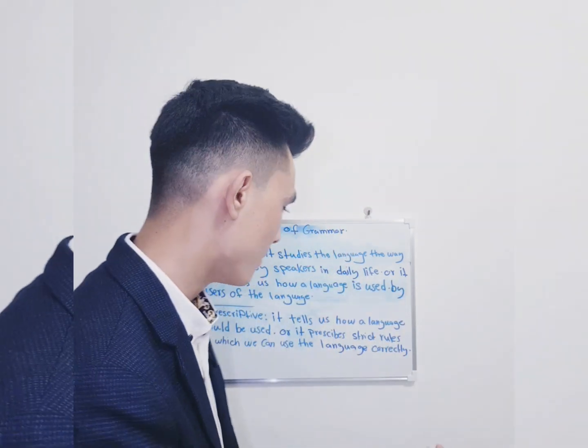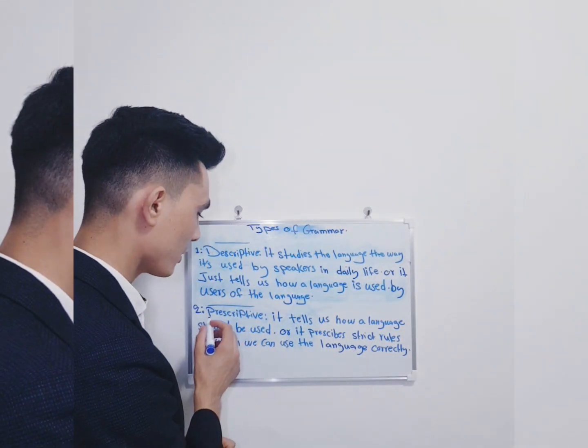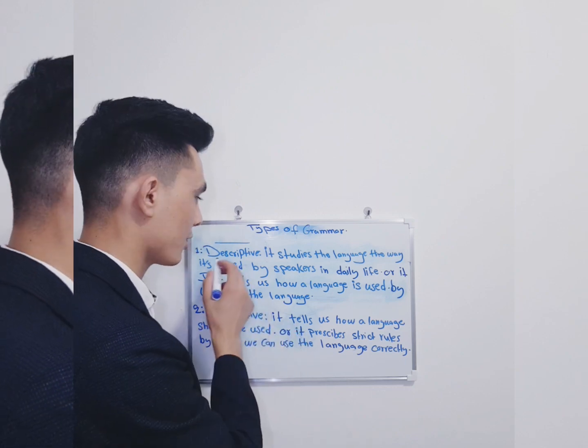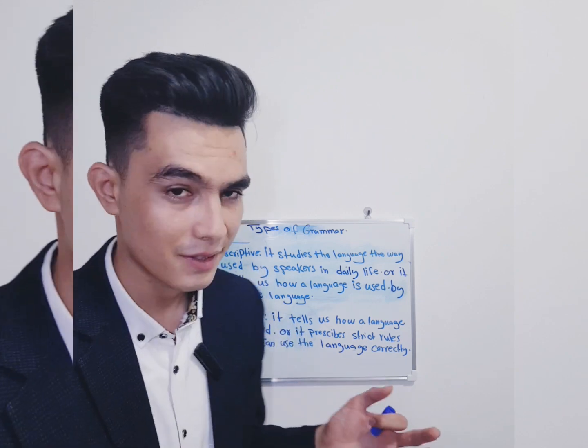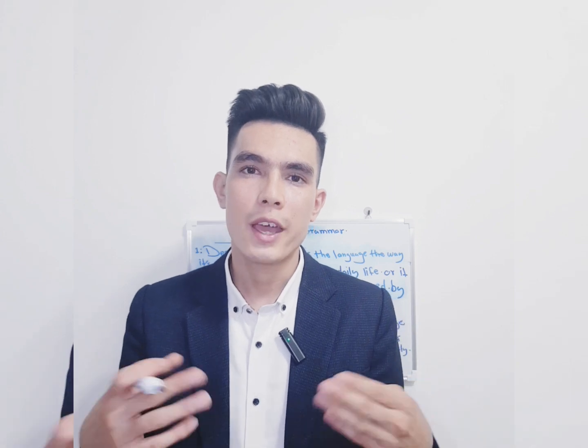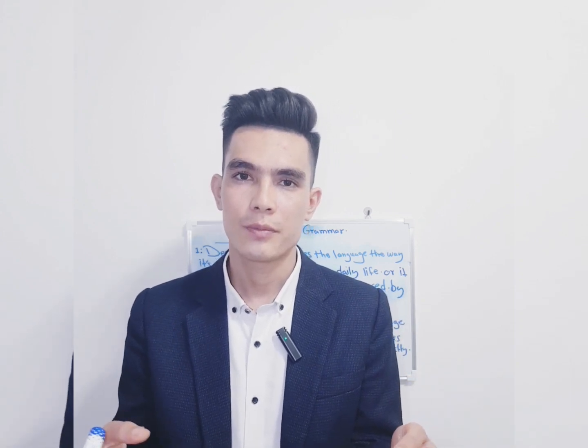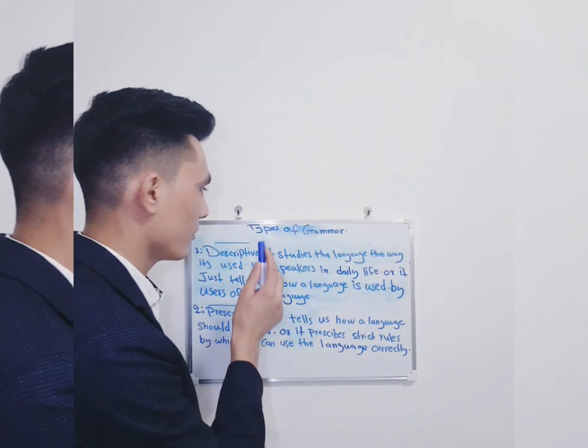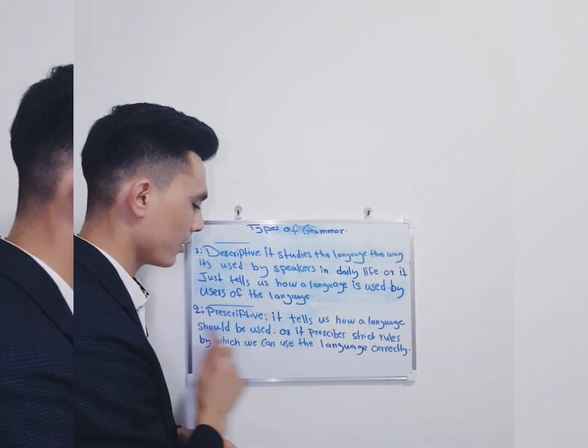So that is the basis of prescriptive grammar, but descriptive grammar is just telling us plainly that this is the way the language is used. Prescriptive grammar says, forget about how people use it. Learn those rules which we have given to you. So this is the difference between the two types of grammar, which are called descriptive and prescriptive.